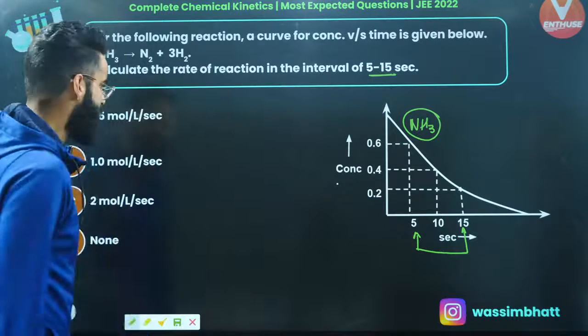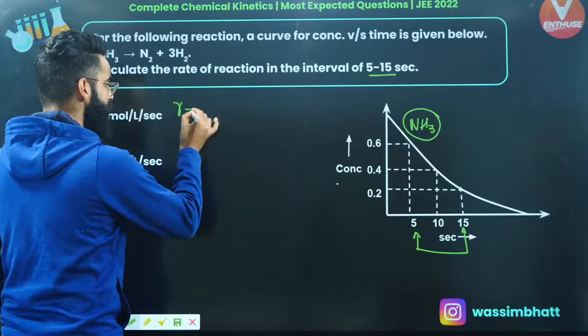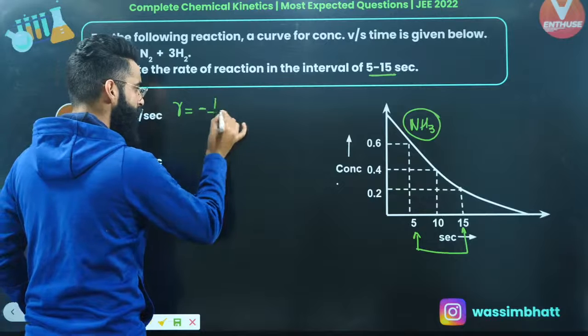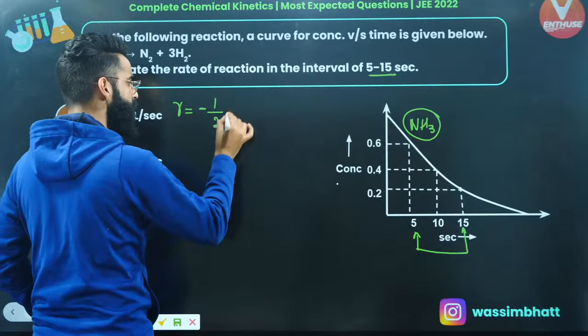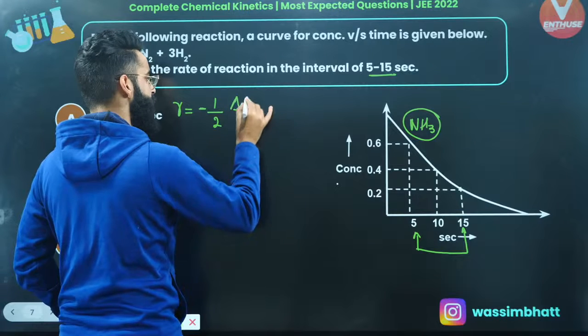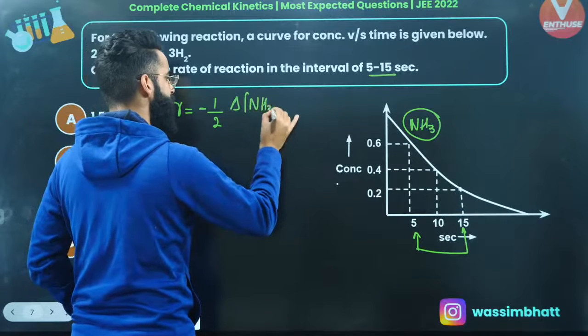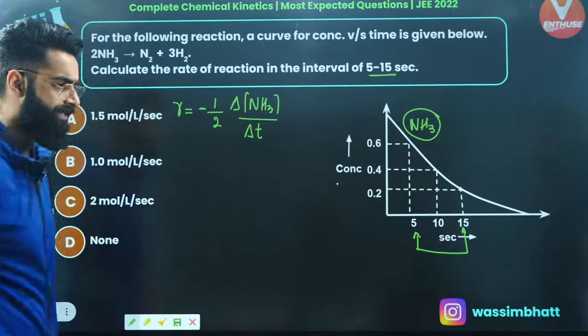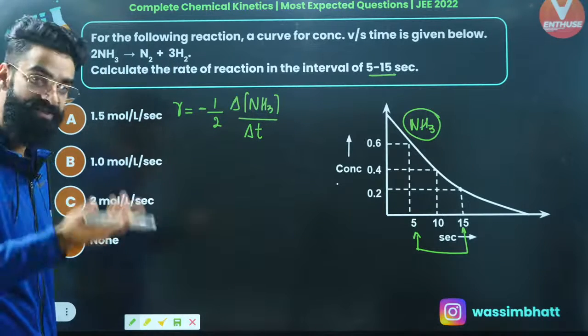So can I write the rate of reaction with respect to NH3? Since NH3 is the reactant, I'll be starting with a minus sign, then 1 divided by the stoichiometric coefficient, that's 2, times the change in the concentration of NH3 divided by the time interval, right, my dear people? So this term will give me the rate of reaction with respect to NH3.